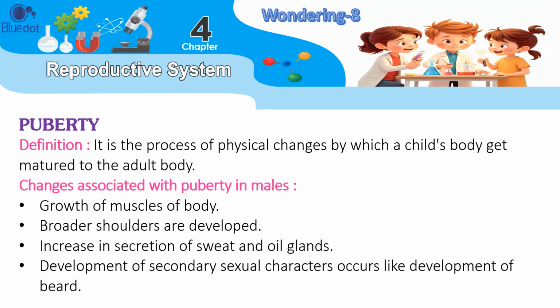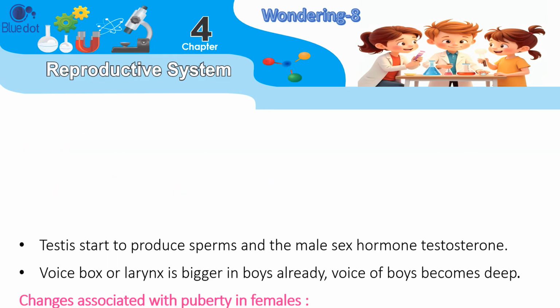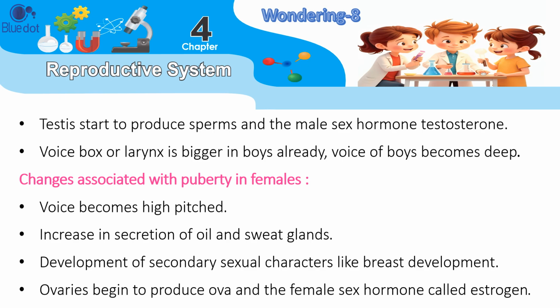Puberty. Definition: it is the process of physical changes by which a child's body gets matured to the adult body. Changes associated with puberty in males: growth of muscles of body. Broader shoulders are developed. Increase in secretion of sweat and oil glands. Development of secondary sexual characters occurs, like development of beard. Testes start to produce sperms and the male sex hormone testosterone.